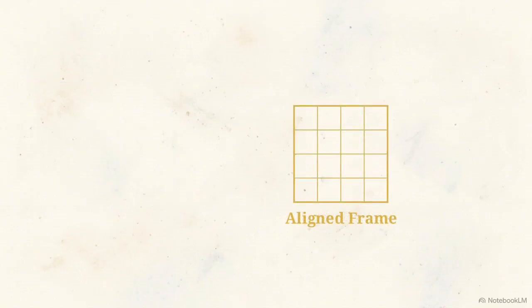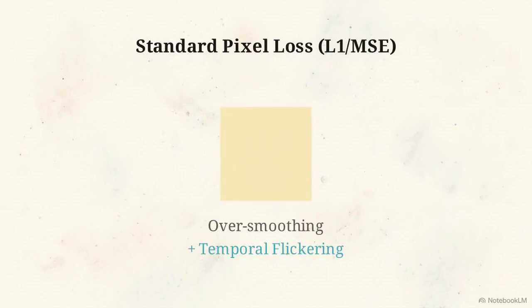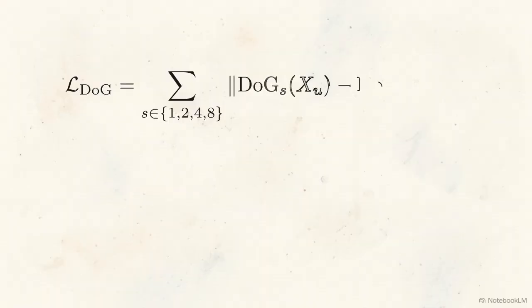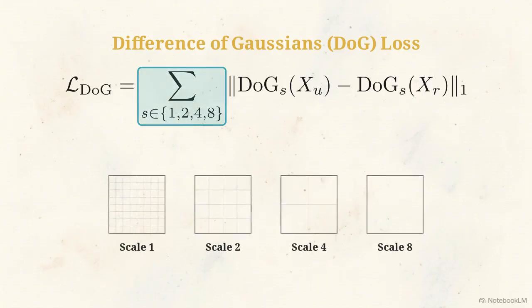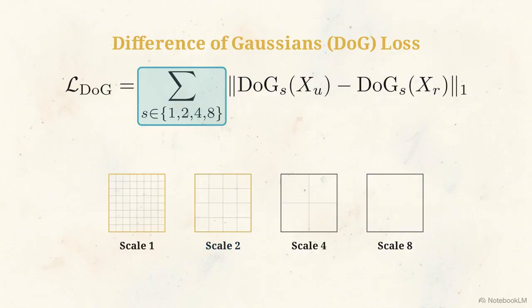After alignment, the network must restore the frames. That standard pixel loss introduces two severe risks to video: temporal flickering between frames and the over-smoothing of vital textures. This formula introduces the multi-scale difference of Gaussians, or DOG, loss to supervise the restoration. Notice the summation across specific octave scales: 1, 2, 4, and 8.